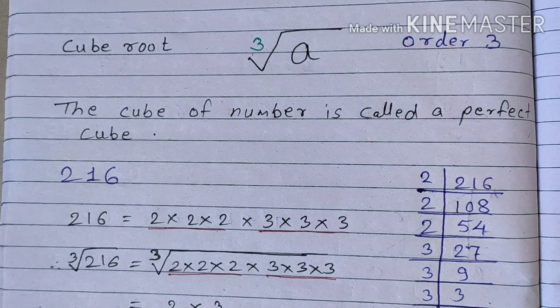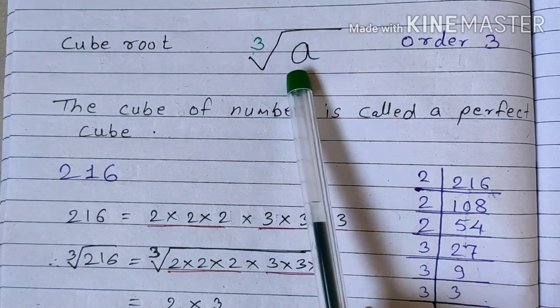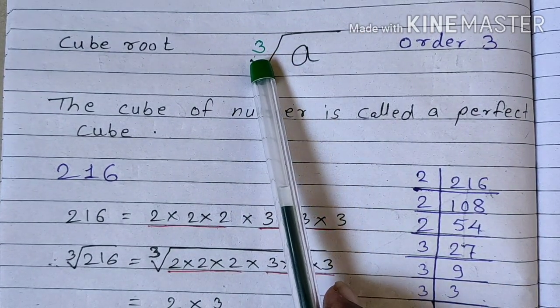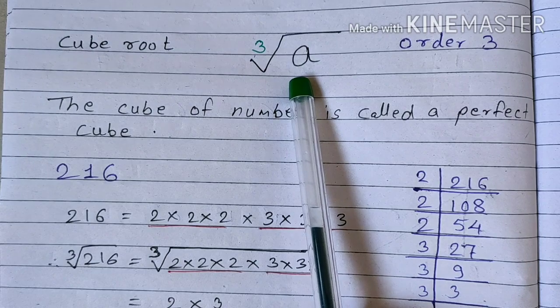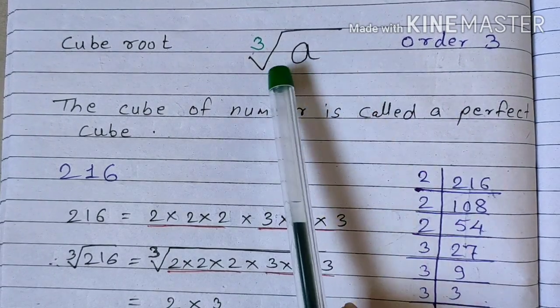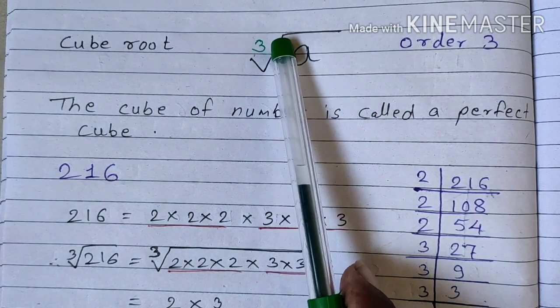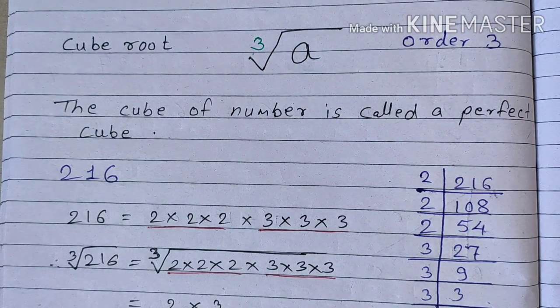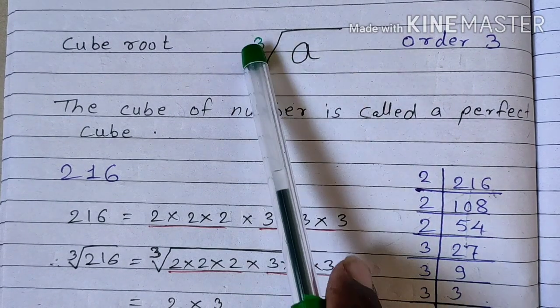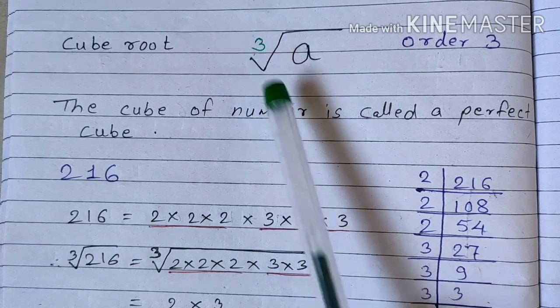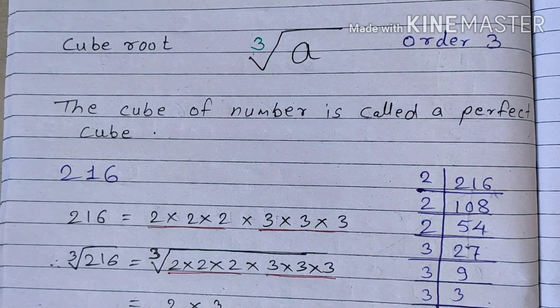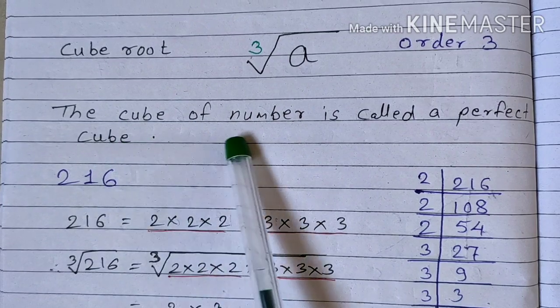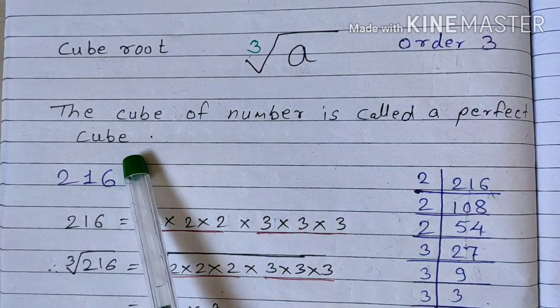Next is cube roots. So cube root means under the root, if the order of the root is 3, that is called a cube root. Order of the root is 3 means in this V cavity there must be 3. Then only we can call it a cube root. And if you remember, if nothing is there in the V cavity, then it is called square root. Okay. So the cube of a number is called a perfect cube.